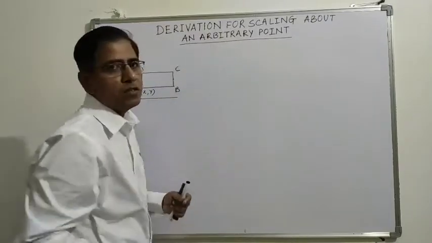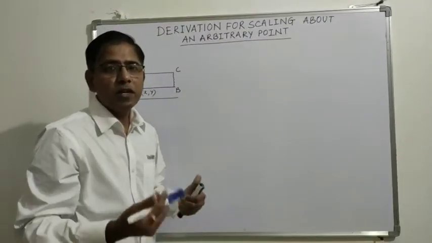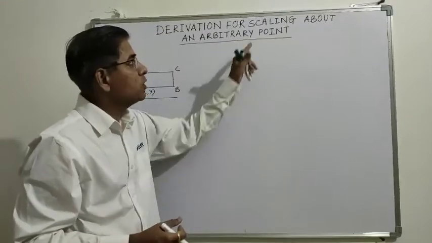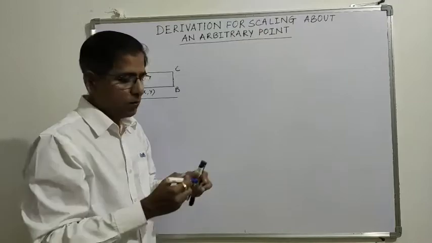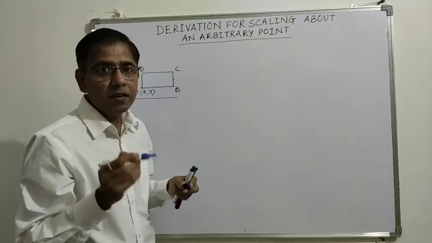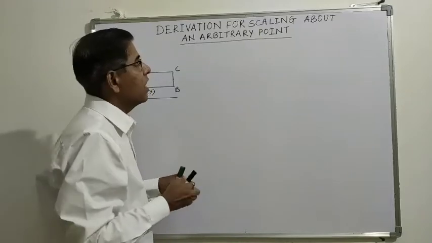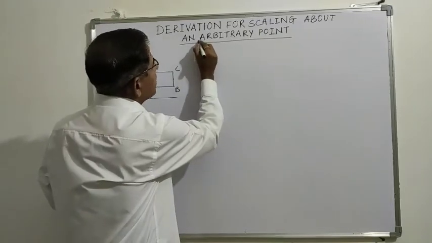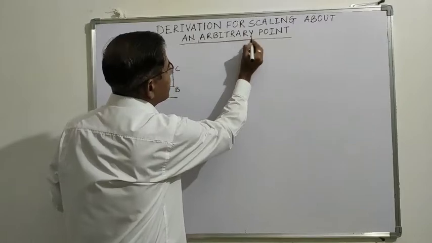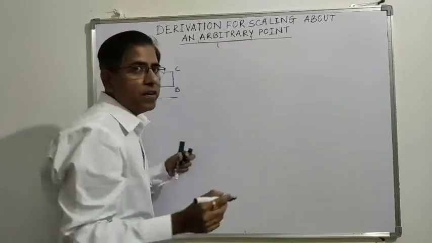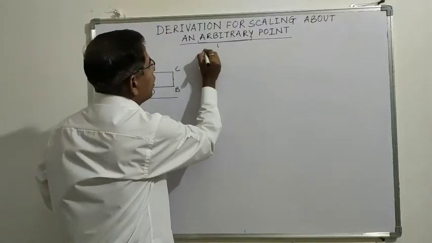So derivation means finding what will be the scaling transformation matrix for scaling about an arbitrary point. Now what is meant by this arbitrary point? Arbitrary point means a point other than origin, or a non-origin point.